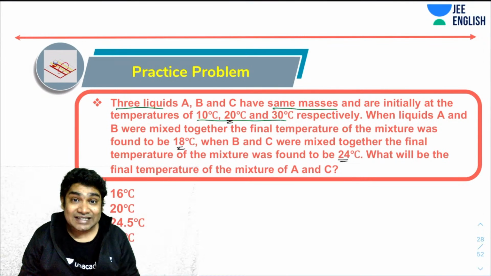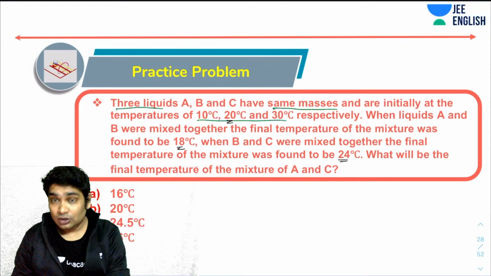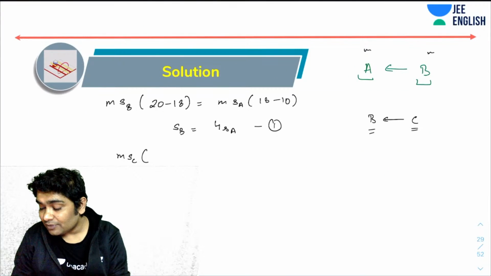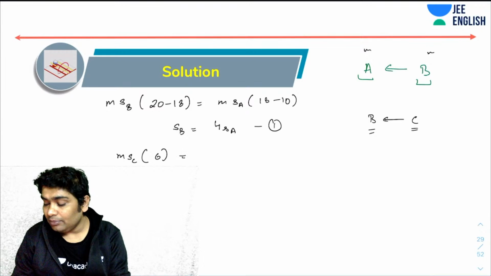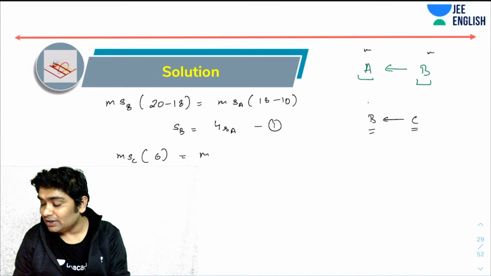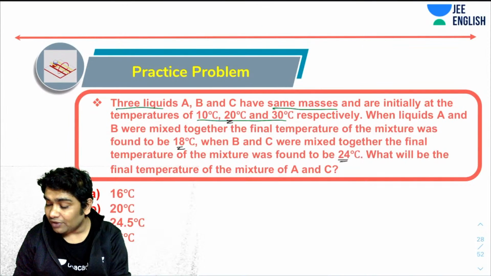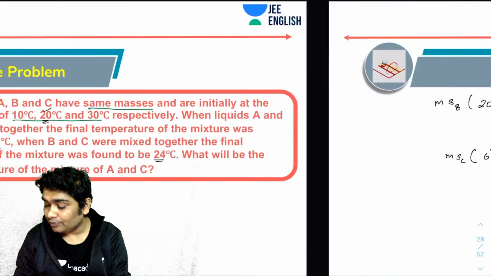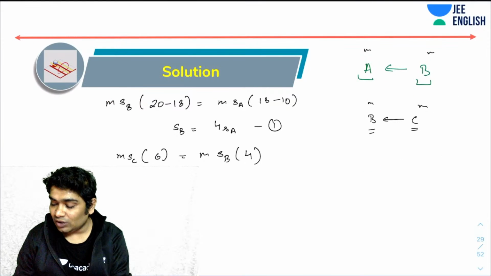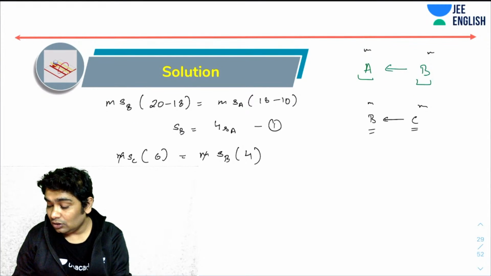Its temperature reaches 24 from 30, so it cooled by 6 degrees. This should be equal to m times, again the mass would be the same, m times S of B times the change in temperature of B. B goes to 24 from 20, so 4. So from here what I realize is that 2S of B is equal to 3S of C.